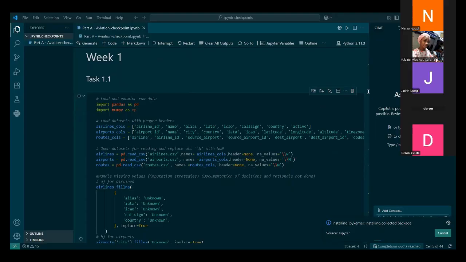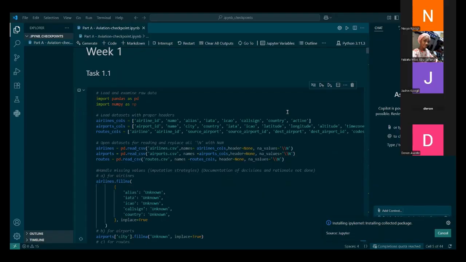in the aviation network data. We examined the total number of unique airports and airlines, and then we identified the top 10 airports based on the routes. We found that, for example, major airports like Atlanta and London Heathrow were central hubs. I also worked on visualizations.